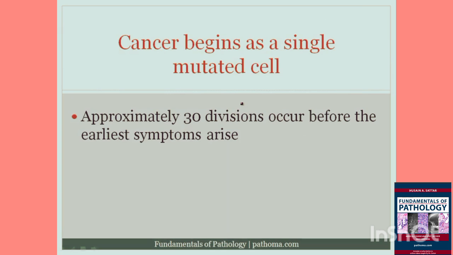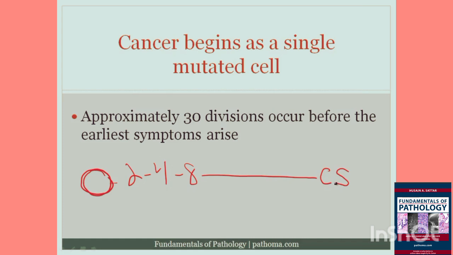Now it's worth having a discussion of screening for a few reasons. One is because it's tested, and two, because we have to be familiar with it. So it is important to sort of stop and take a step back and do a little discussion here on screening. So let me just remind you that basically the idea in cancer is that you've got one cell, okay, and that one cell gets mutated. And that one cell, once it becomes mutated, it's then going to produce a cancer, and this one cell will become 2 cells, and 2 cells will become 4 cells, and 4 cells will become 8 cells, until eventually what happens is you produce a cancer in which clinical symptoms arise.